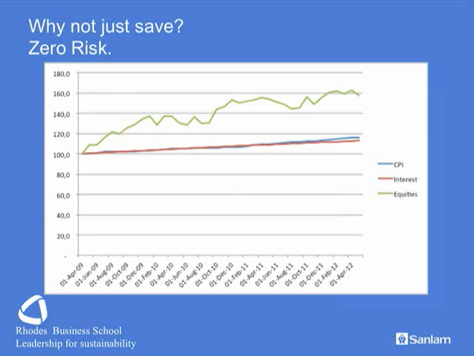Because we go nowhere. If we take 100 Rand back in April 2009 and we grow it with inflation, it would be approximately nearly 120 Rand today. But we see that the after-tax return on interest is even less than the consumer price index. Thus, to create wealth, we have to look at some form of investment return.